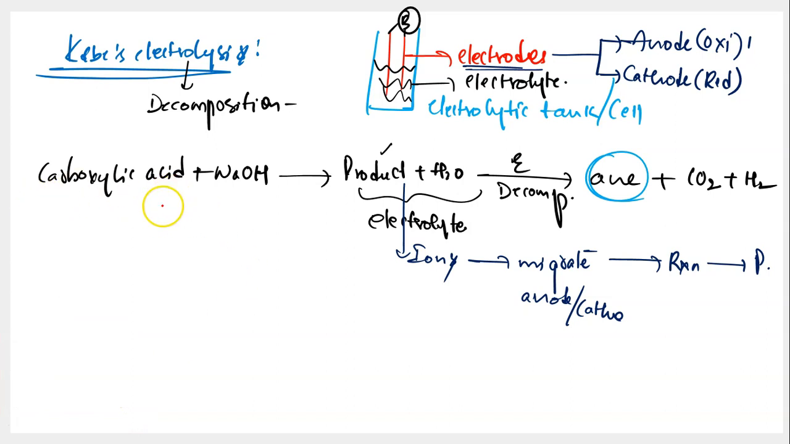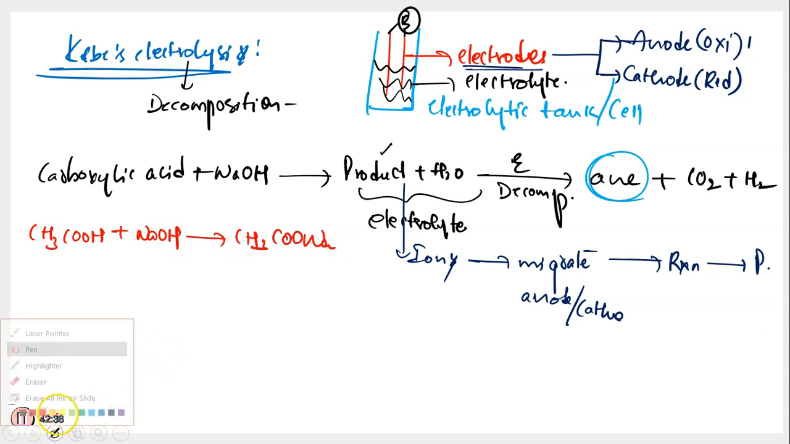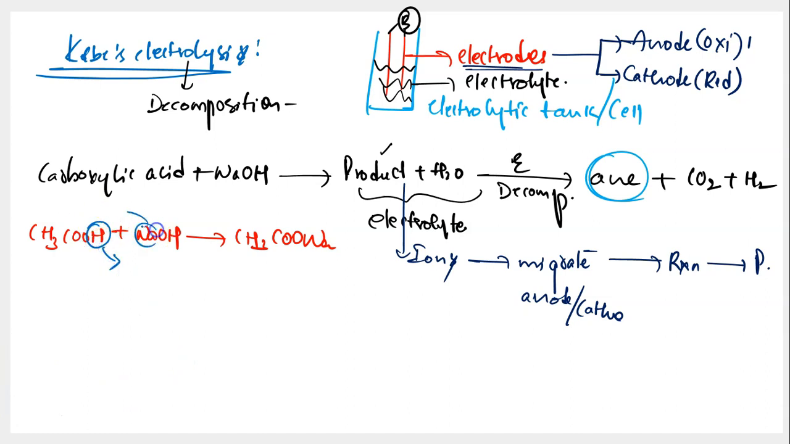Alright, so I'm taking a random carboxylic acid. Let's take CH3COOH. This on reaction with sodium hydroxide leads to formation of CH3COONa. So just observe what has happened over here. You will be displacing this hydrogen by sodium. This hydrogen combines with the hydroxy group and gets out in the form of water. So these are the products.